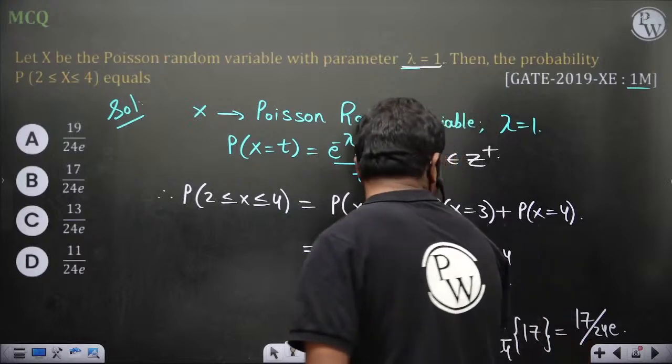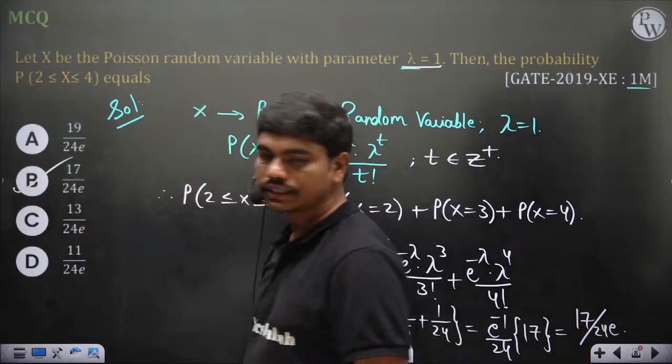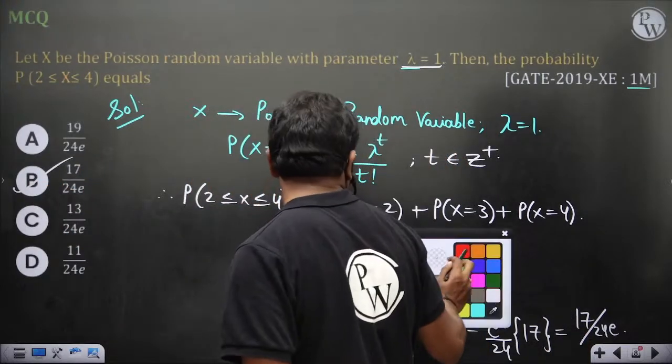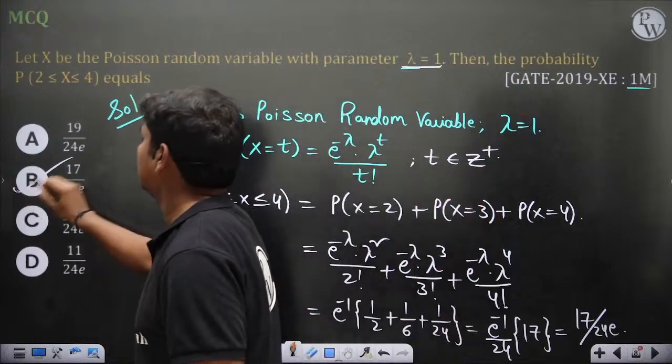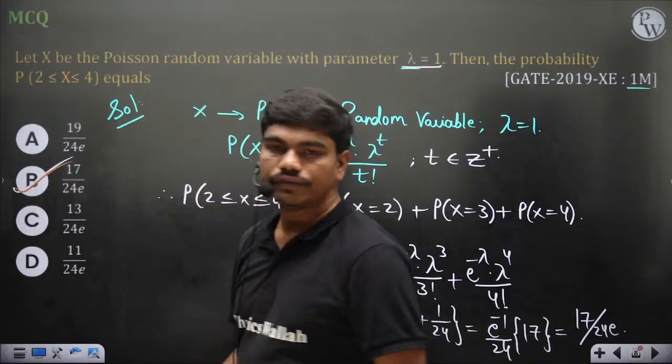Fine, so what is the answer? 17 by 24 e is the correct answer, B is the correct answer. A very straightforward question, 1 mark is what you get if you solve this.